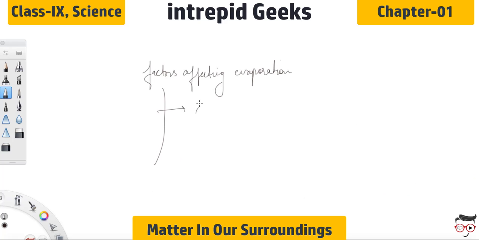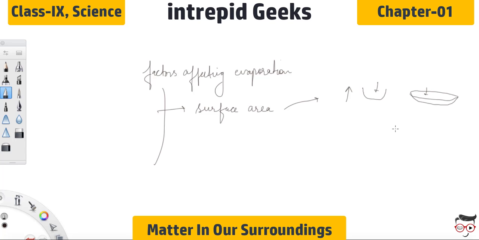The first factor is surface area. So what happens when you are increasing your surface area? Suppose first of all you take some amount of water in a bowl, and then you take some amount of water in a bigger bowl, or you can say in a plate. You are increasing the surface area.